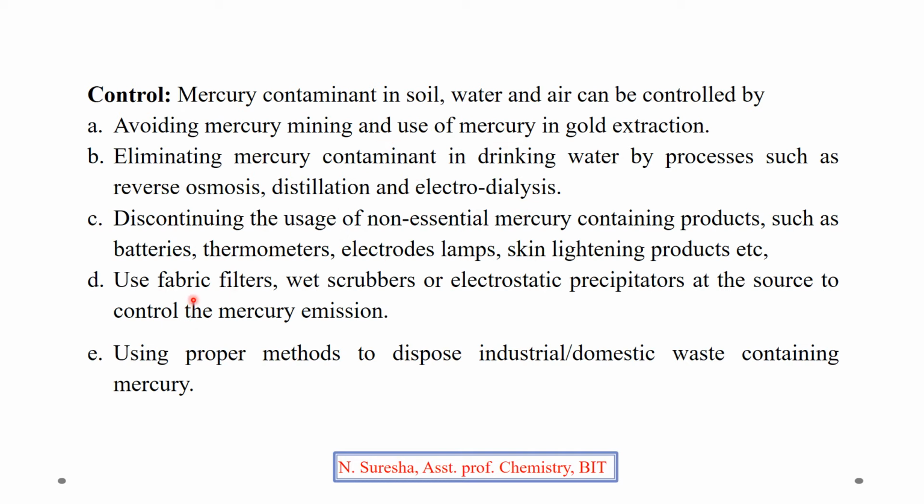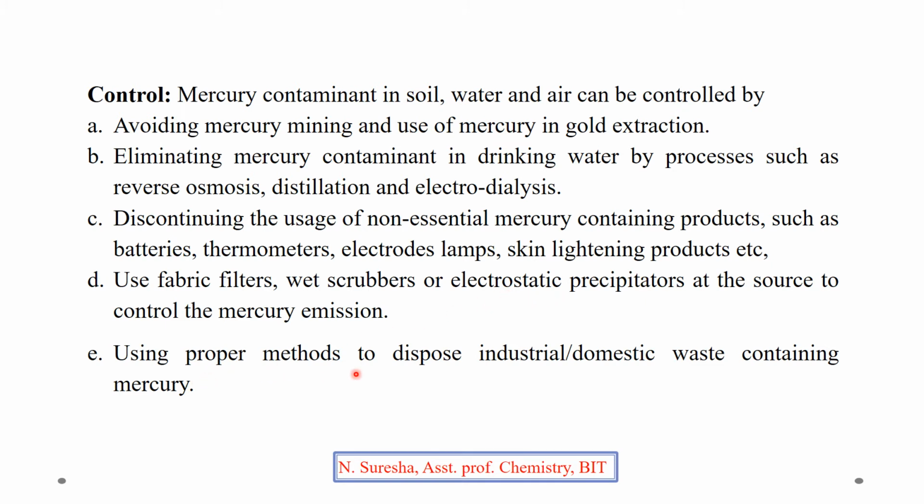Use of fabric filters, wet scrubbers or electrostatic precipitators at the source to control the emission of mercury. The mercury content in air can be controlled by passing the flue gas through fabric filters, wet scrubbers or electrostatic precipitators. We can remove the mercury content and release clean air into the atmosphere.